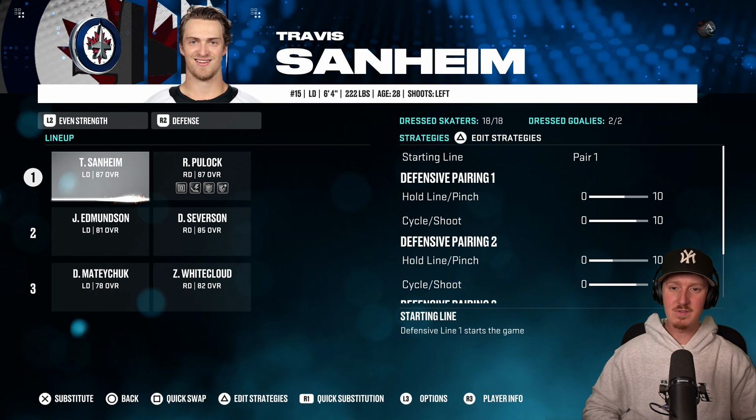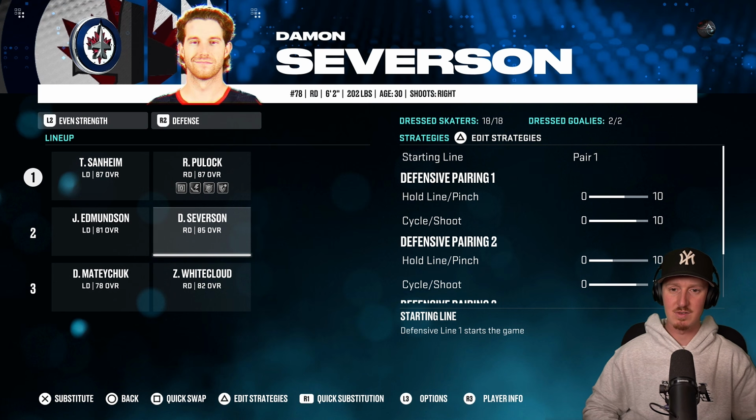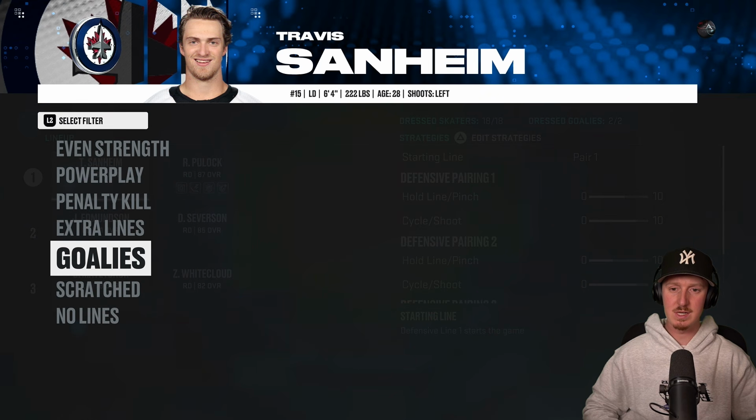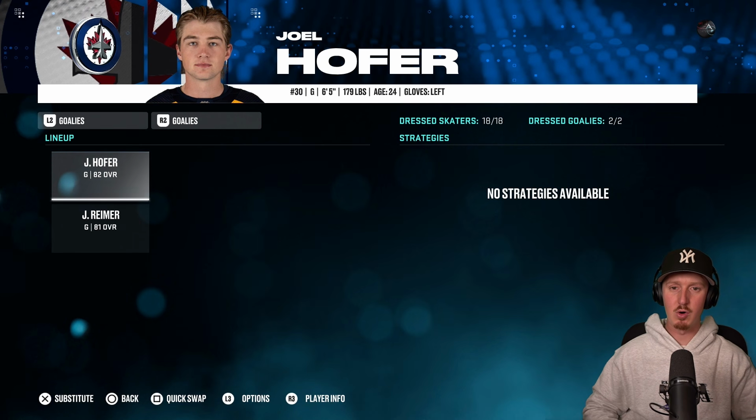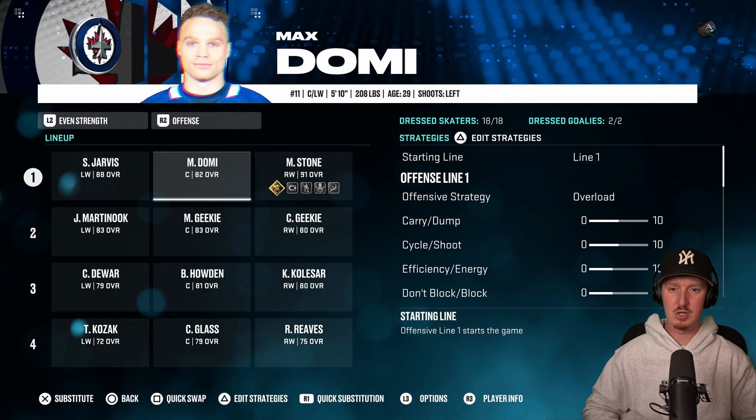When it comes to the defense, that's actually where they're not too bad here. Travis Sanheim, Ryan Pollock, Severson. You got 3 solid defensemen here. And then when it comes to goaltending, Joel Hofer. Okay, yeah, I guess this team is up way too much.